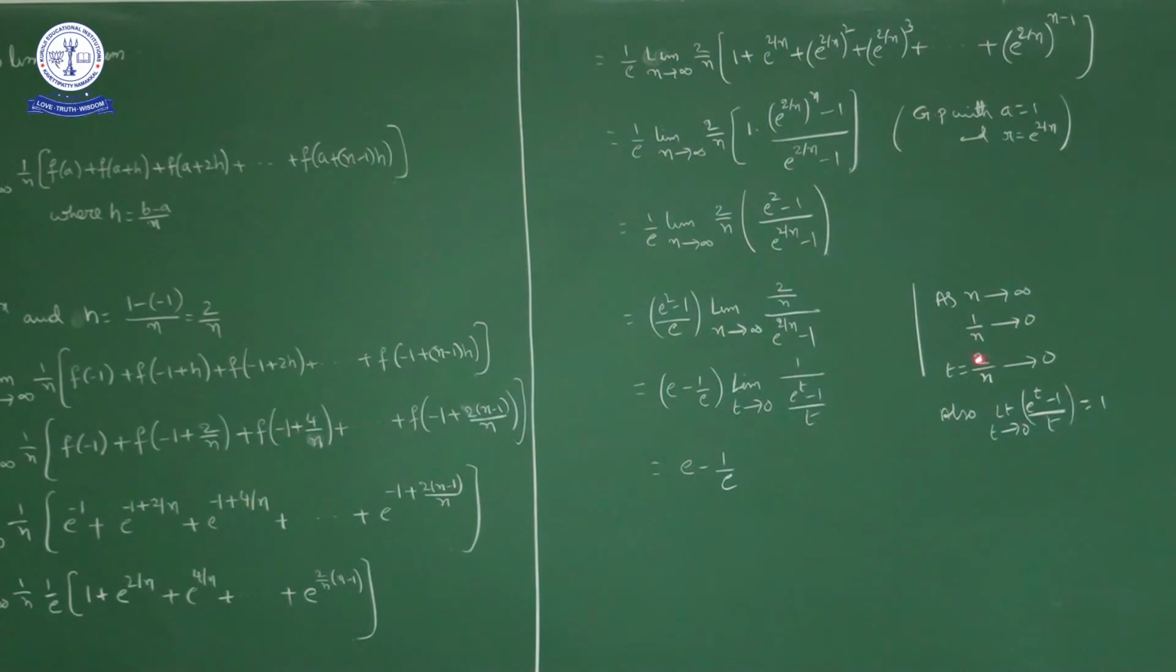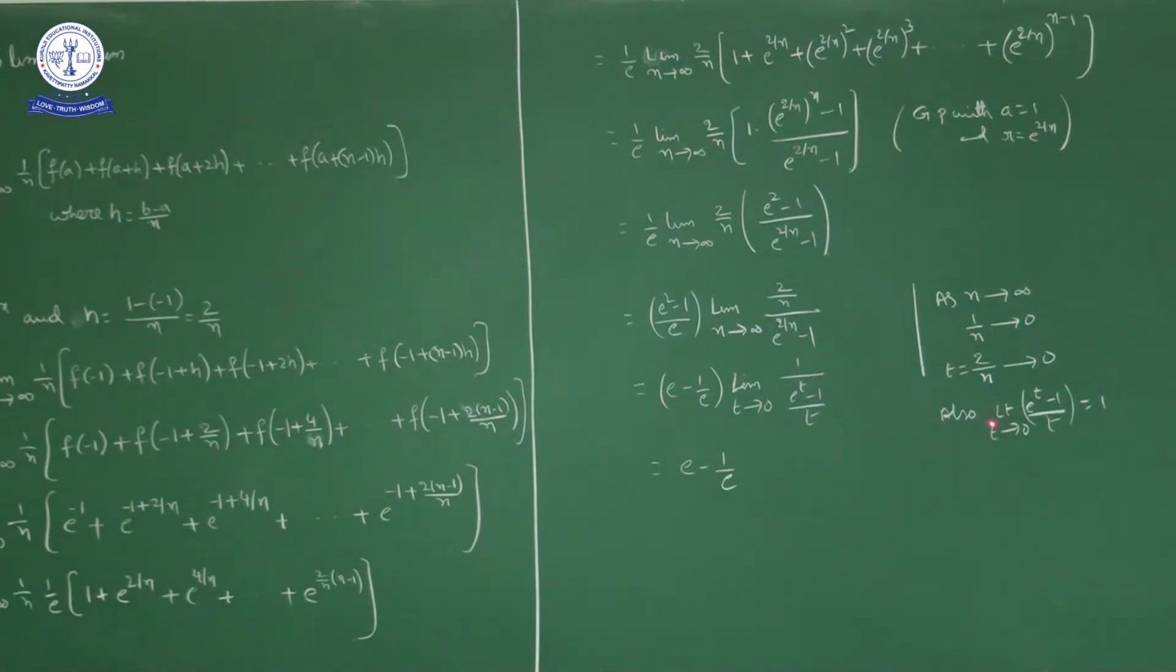Okay, so I'll take 2 by n as t. So as n approaches to infinity, 1 by n approaches to 0, 2 by n approaches to 0, nothing but t approaches to 0. So this part I'll write as limit t approaches to 0, 1 by e power t minus 1 by t. Okay, this t you can write in numerator, that part I am writing as limit t approaches to 0, 1 by e power t minus 1 upon t.